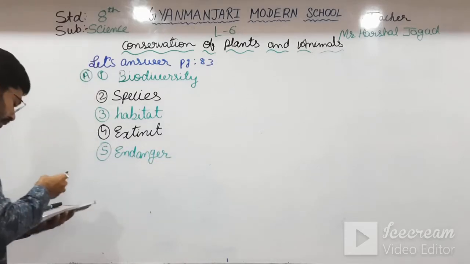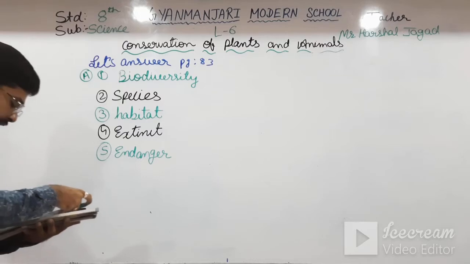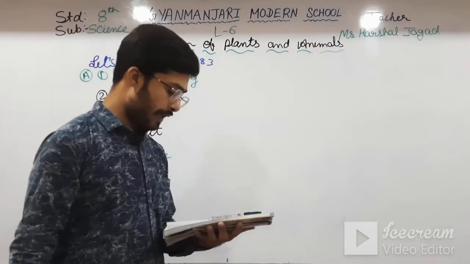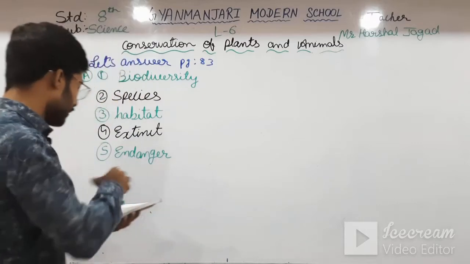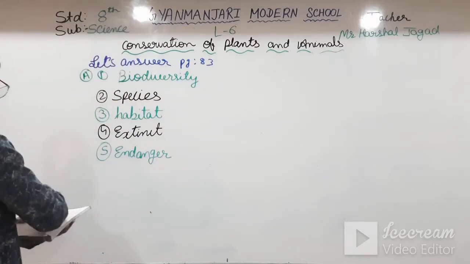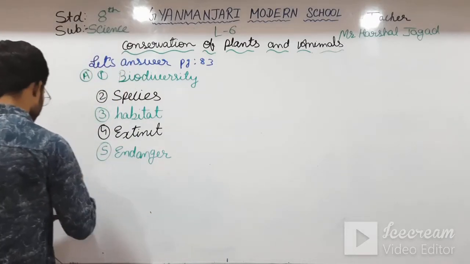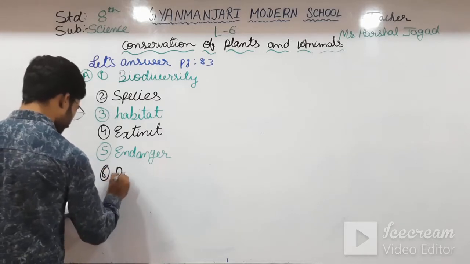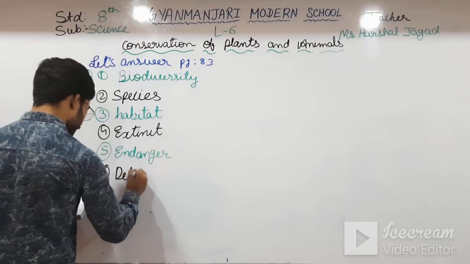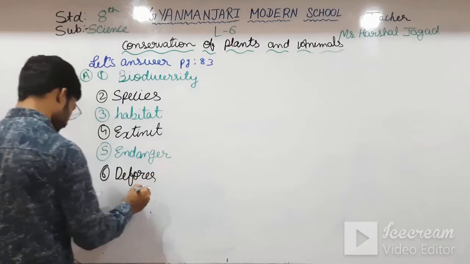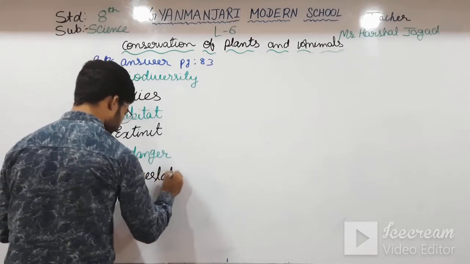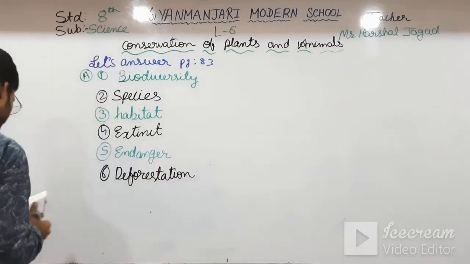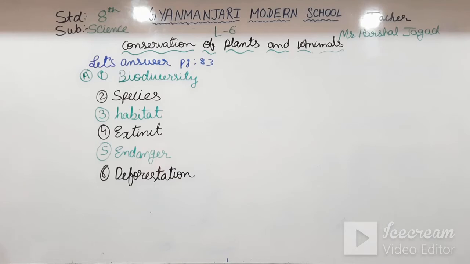See here, the mass scale felling of trees is known as deforestation. Sixth is deforestation. Please write down this answer, students.